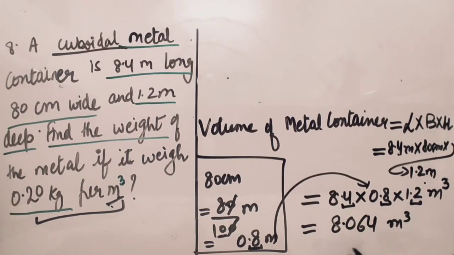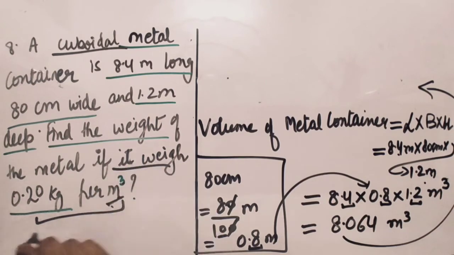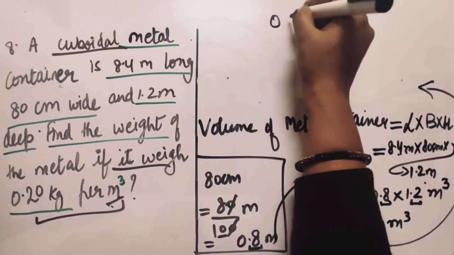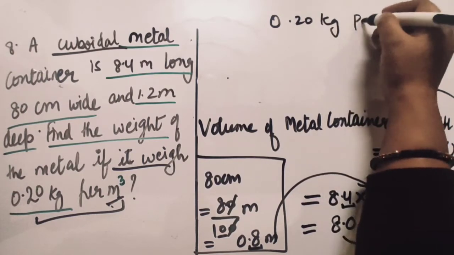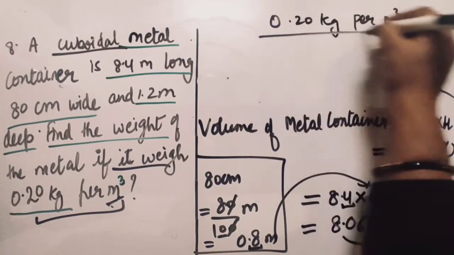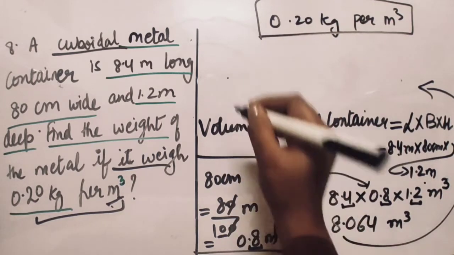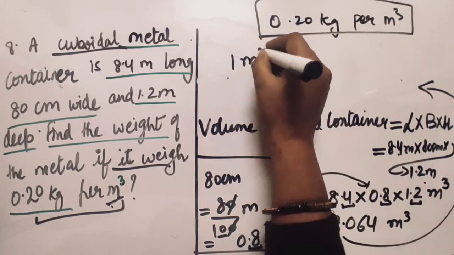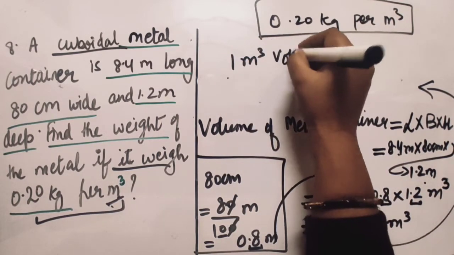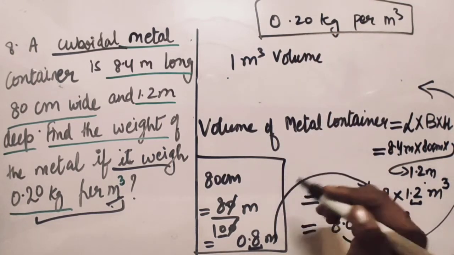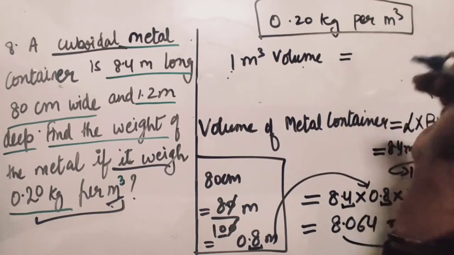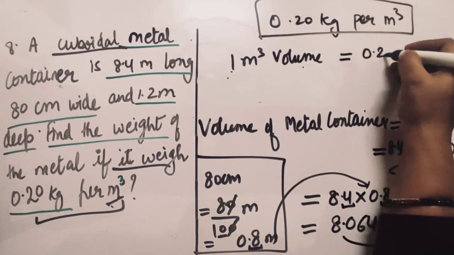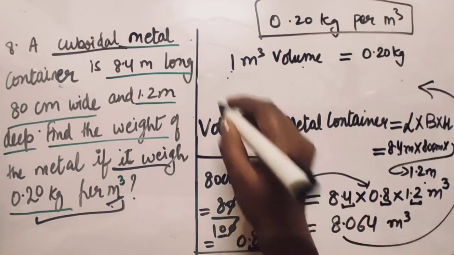We will find the weight of this box. As per the given information, they have said 0.20 kg per meter cube. Now what does this mean? It means that a thing which has 1 meter cube volume will have weight 0.20 kg.